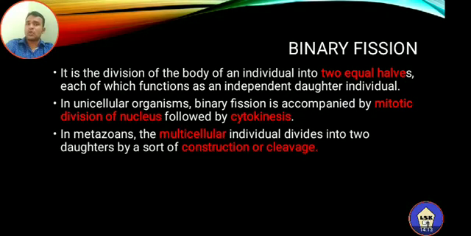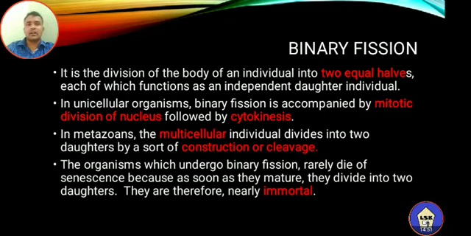In case of metazoans, the higher organisms, the multicellular individual divides into two daughters, two individuals, by a sort of constriction or cleavage. See, the body of this organism is made up of many cells. So in this case, instead of simple cell division, there is a formation of a constriction or cleavage in the body. That leads to the formation of two pieces, or two daughter individuals. So this is called binary fission in higher organisms.